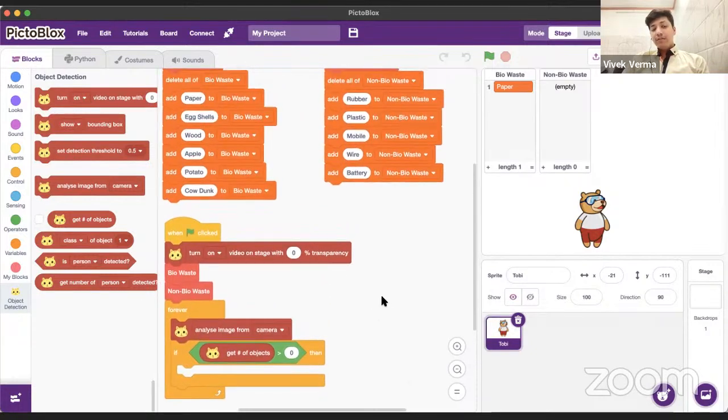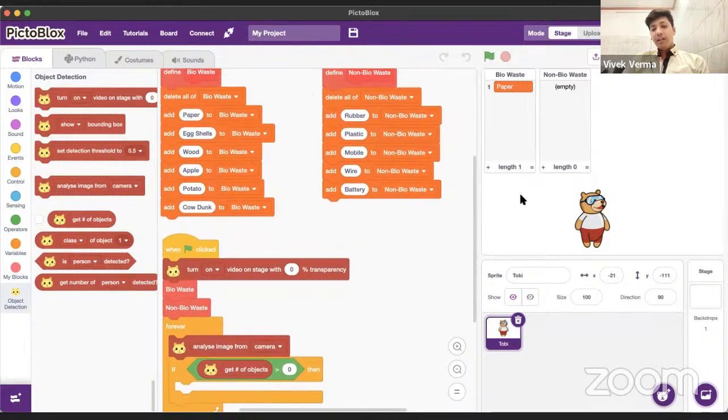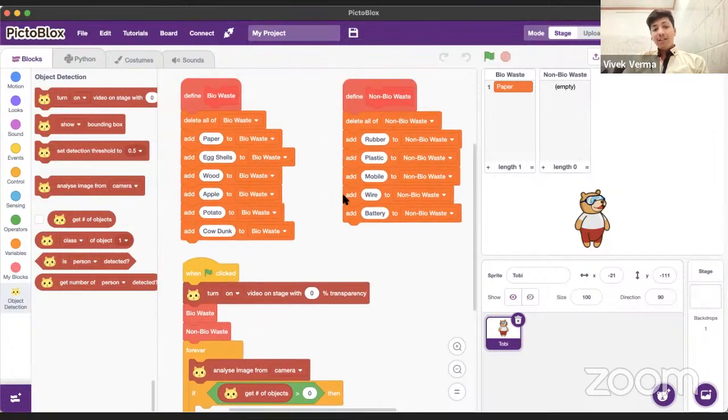We want it to classify that if the object is paper, then add it to biodegradable waste and say it is a biodegradable waste. If it is, suppose, a mobile, we want it to say it is a non-biodegradable waste and add it to the non-bio waste list over here. And suppose it is an item that is not in either of these lists. Suppose I show the Quarky robot, it is not in bio waste, it is not in non-bio waste. Then of course we want it to say something at least. What do we want to say? We want to say that it is an unidentified waste. It can be maybe a cloth because we have not specified it, right? That is what we want to do.